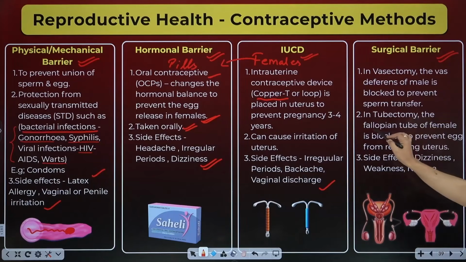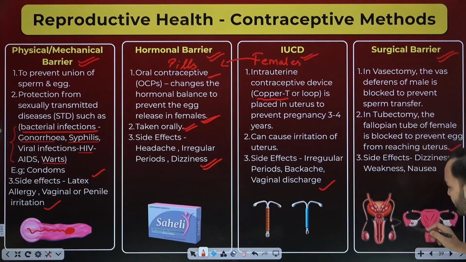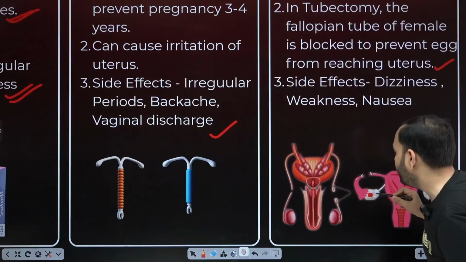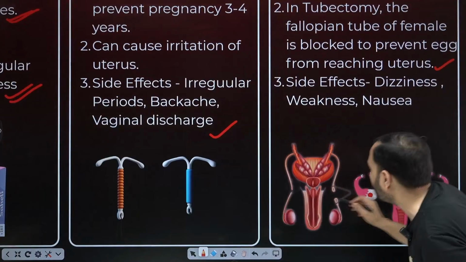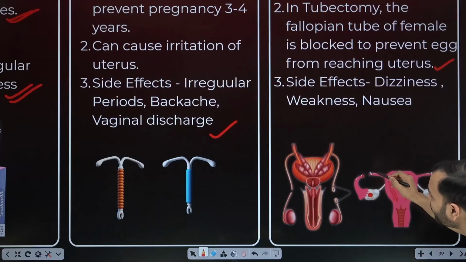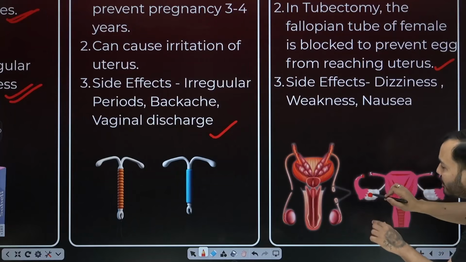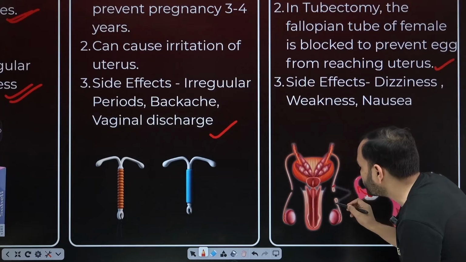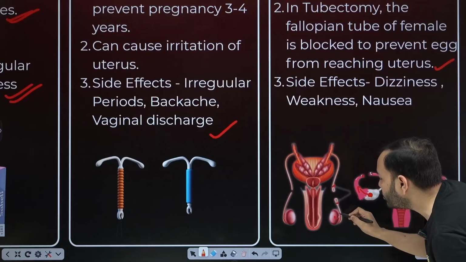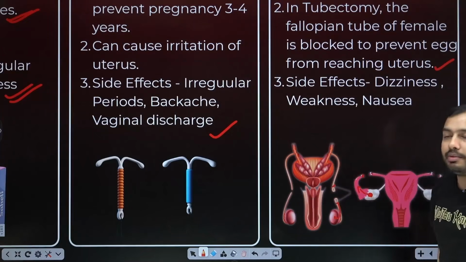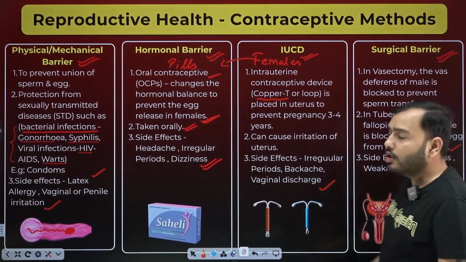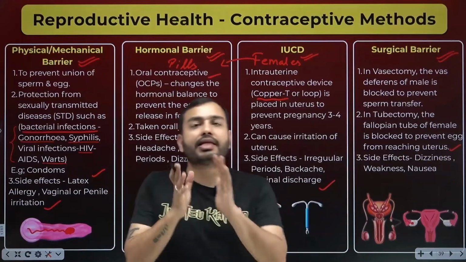So it is written in tubectomy that the fallopian tube of the female is blocked to prevent the egg from reaching the uterus. So the egg, beta, will come out of the ovary, but it will not be able to reach the uterus. It came out of the ovary, but you did tubectomy, meaning you blocked the fallopian tube from here. And what did vasectomy do? You block the vas deferens. So sperms will come out of the testes from here, but they will not be able to reach your urethra. It also had some side effects. What are the side effects? Dizziness, weakness, nausea. So the exams can ask three or four methods, their side effects, all this.